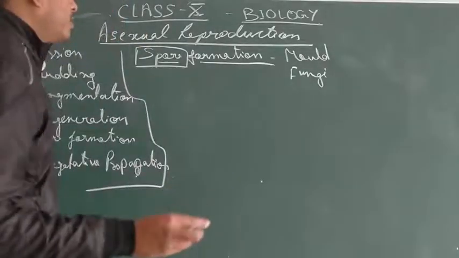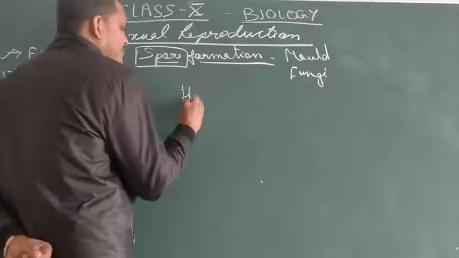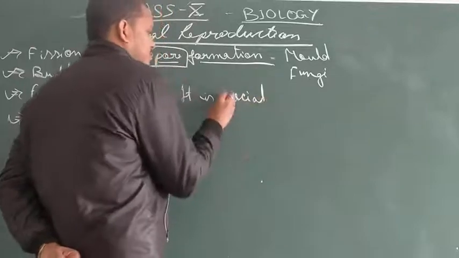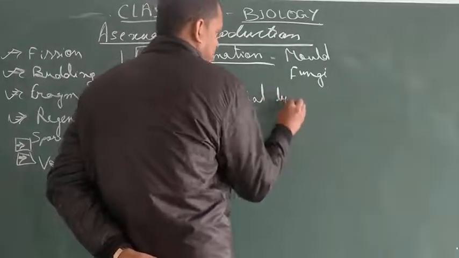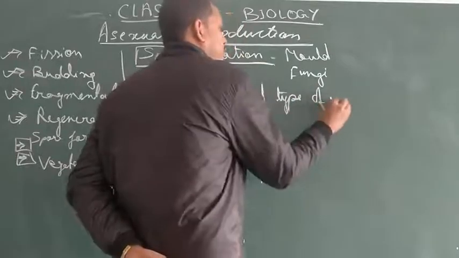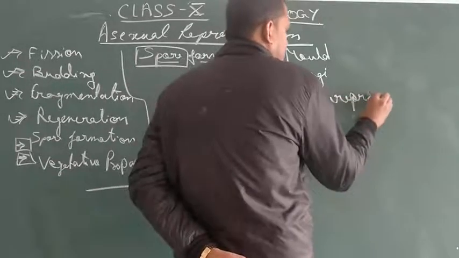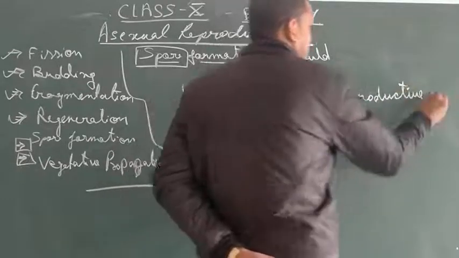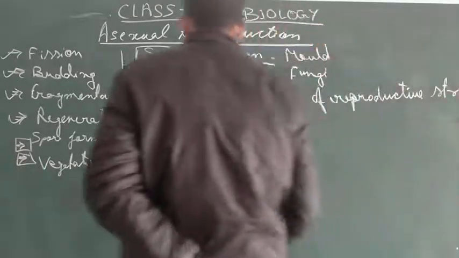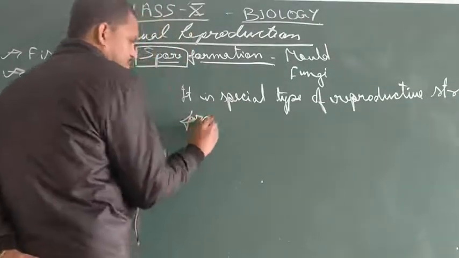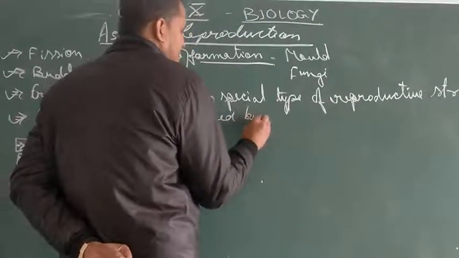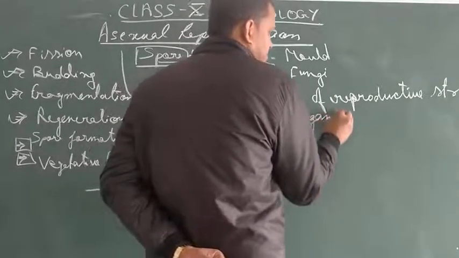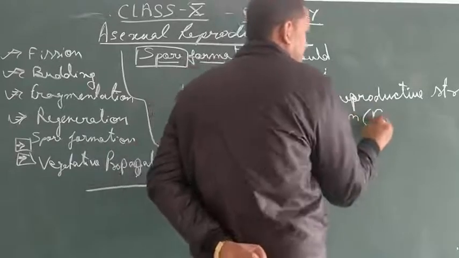So spore formation is a special type of reproductive structure formed by the organism, we can say fungi.